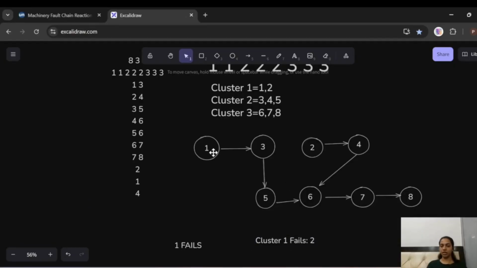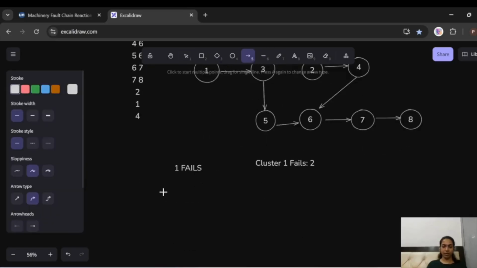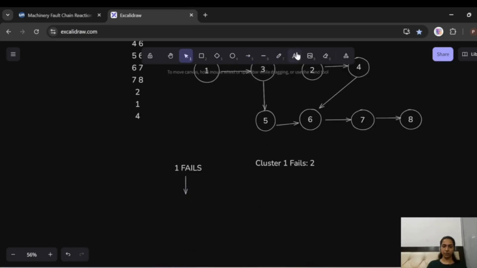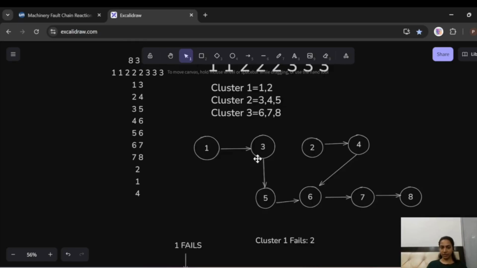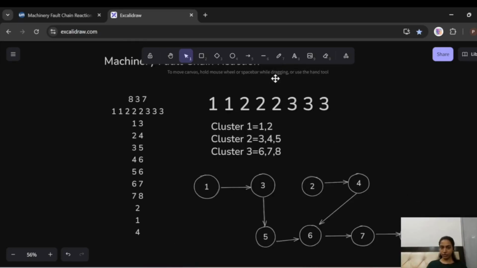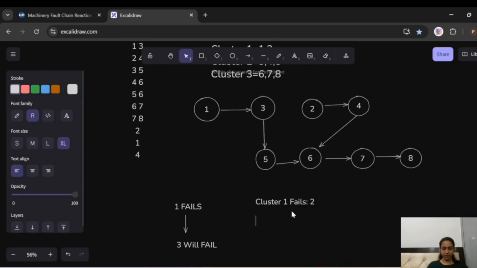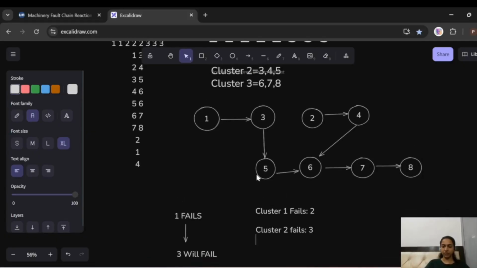Now we see how they are connected to each other. 1 is connected to 3, so because 1 fails, now 3 will fail. And since 3 is failing, we can say that cluster 2 is also going to fail completely. So how many values are there in cluster 2? 3. So 3 values are failing over here.